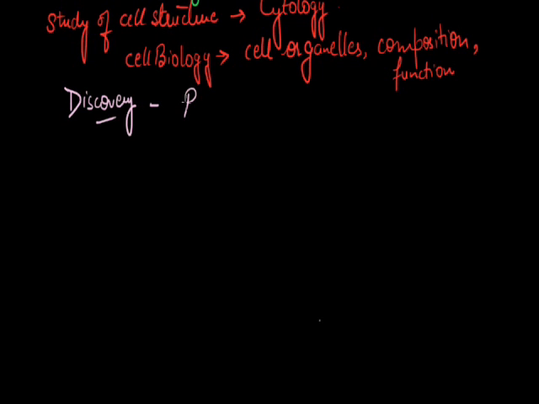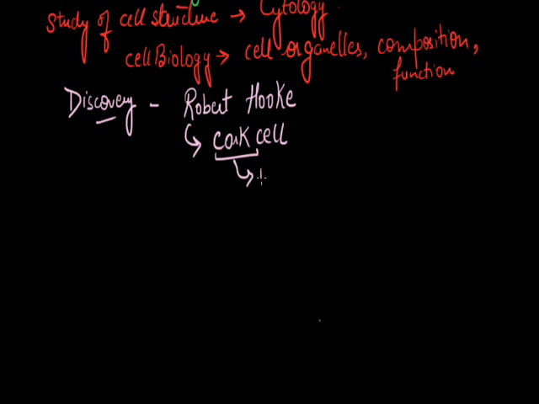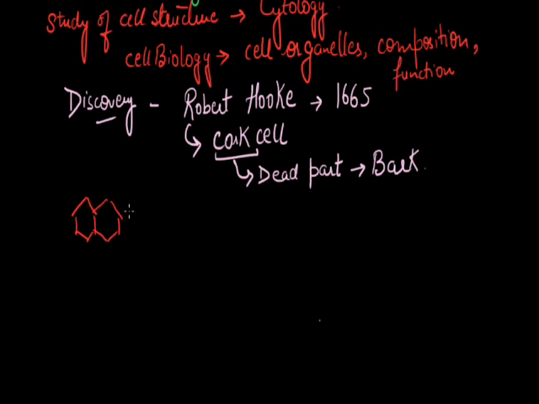Firstly, a scientist called Robert Hooke saw the cell in cork cells. Cork cells are the dead part of bark present on the stem. He saw this in 1665. To him, it looked like a honeybee comb structure, which are arranged in a polygon structure like this. He called this a cell.